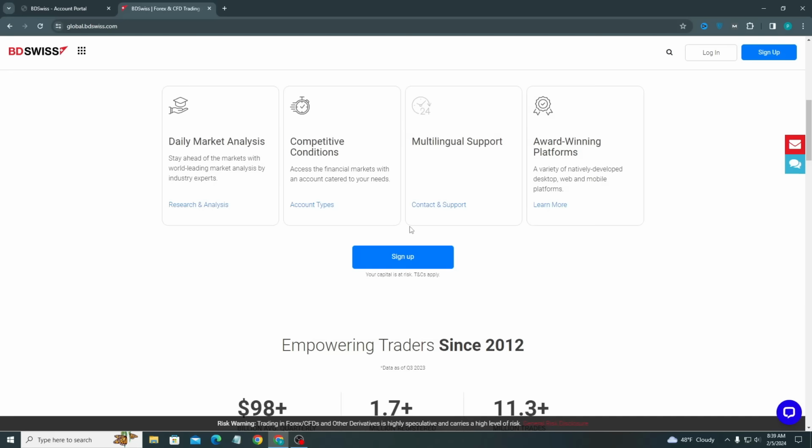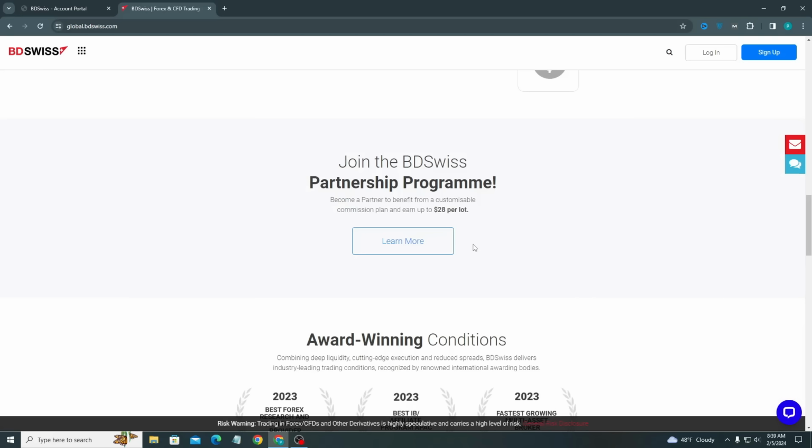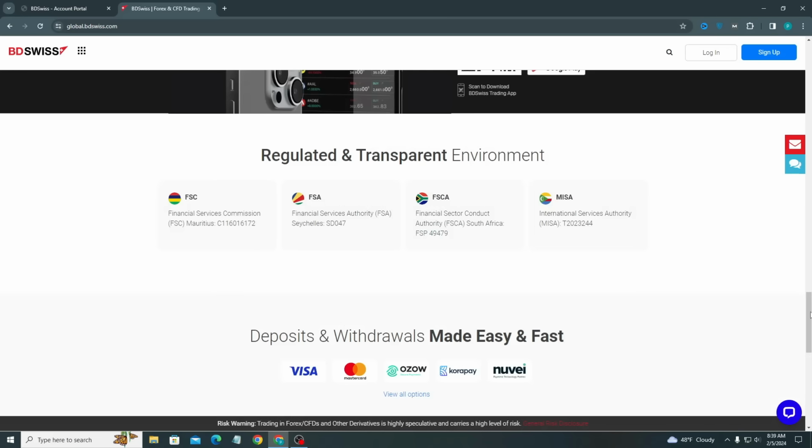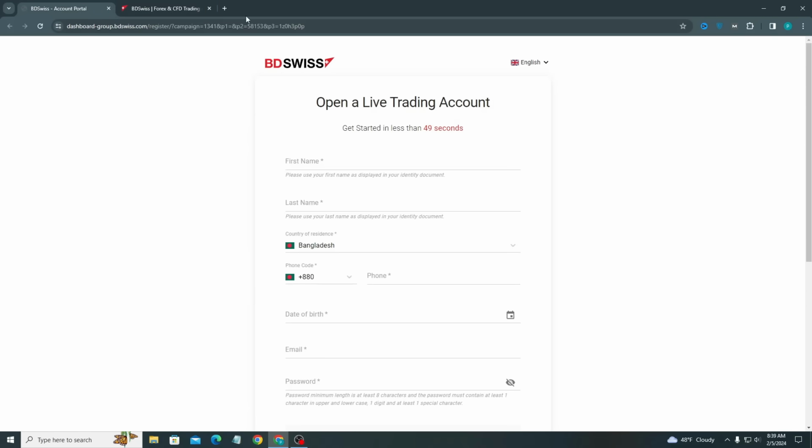Here you can see all the details, like their features: the partnership program, deposit, and payment options like Visa card, Mastercard, each and everything.